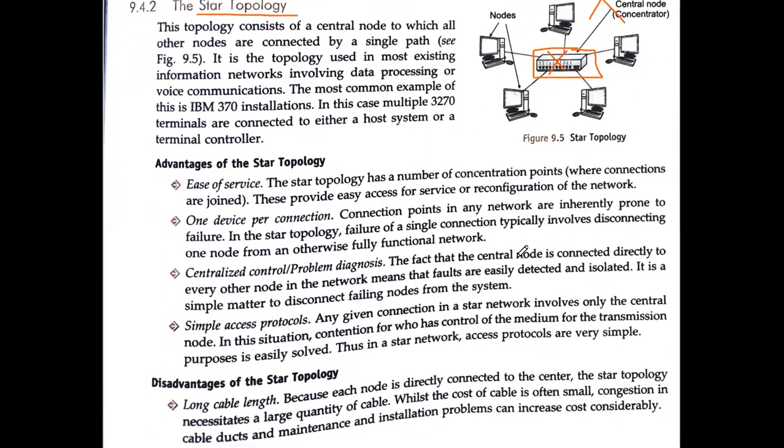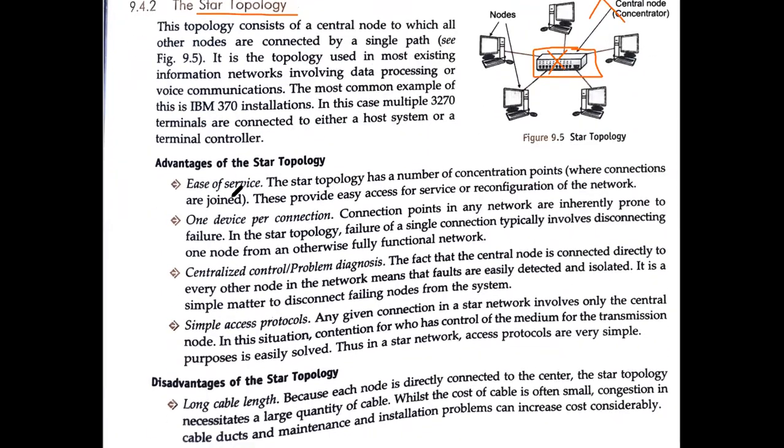Now you can see, some of the advantages and some of the disadvantages are common in all. So some points are actually common. So I'm going to explain everything with respect to star topology. Then wherever it is common, at that time we can leave that particular thing. Fine. So the very first thing is ease of service.